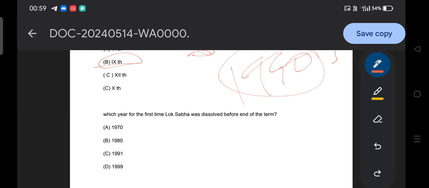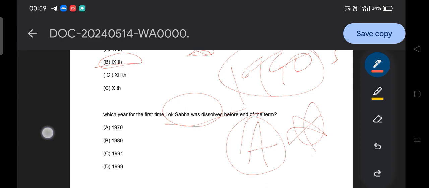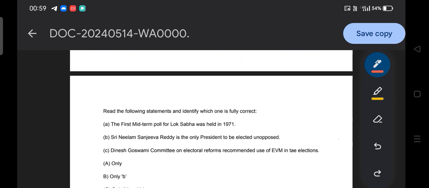In connection to that, in which year was the Lok Sabha dissolved for the first time before the end of its term? Option A 1970, 1980, 1991 and 1999. So what is the answer? The answer of this question is option A, 1970. We will also discuss that thing, don't worry.